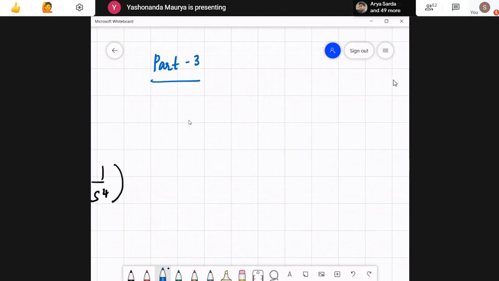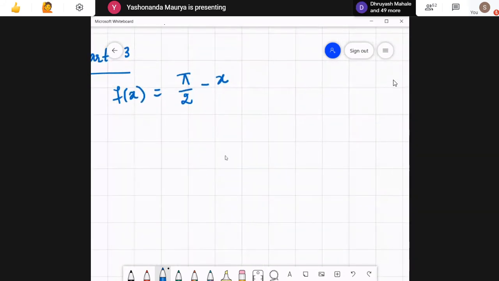Okay, so this Fourier series over here, the function that was given was f(x) equal to pi by 2 minus x when x lies between minus pi and 0, and this is nothing but x plus pi by 2 when x is positive. Okay, so this is the expression that we had.